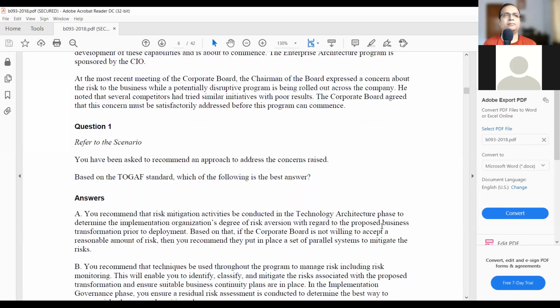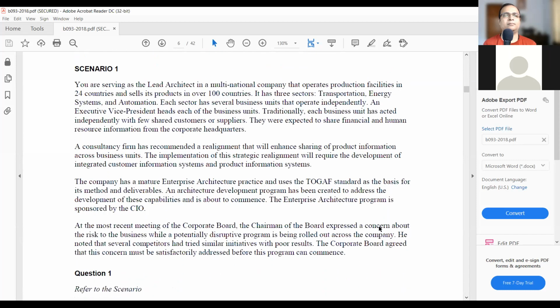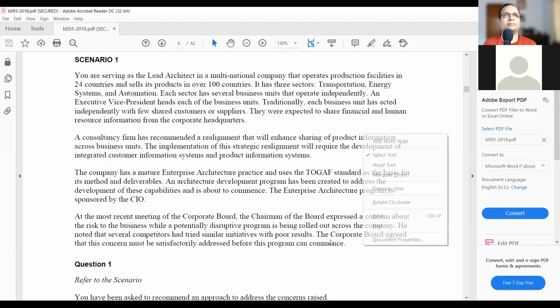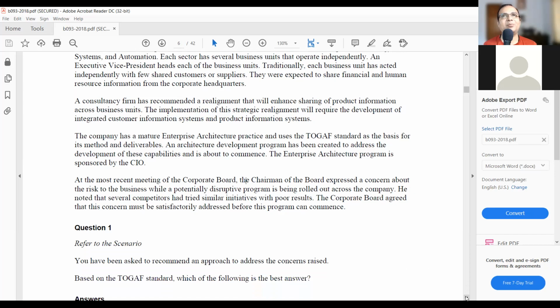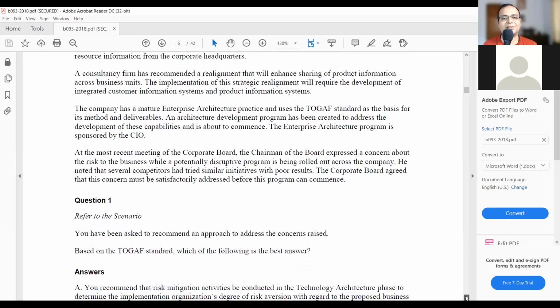I got this one question. If you see, he's talking about risk. A potentially disruptive program is done and there is a risk. So when it comes to risk, what is the keyword for identifying risk? Risk itself is a keyword, yes. But apart from that, there is another very important keyword. Risk management, yes, that's a keyword, but there is another one.